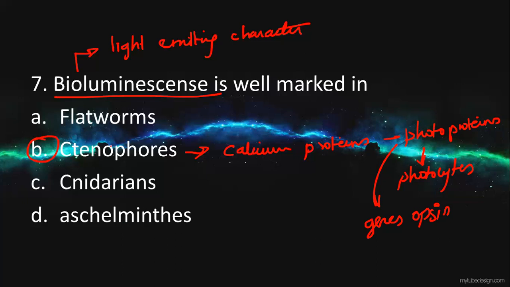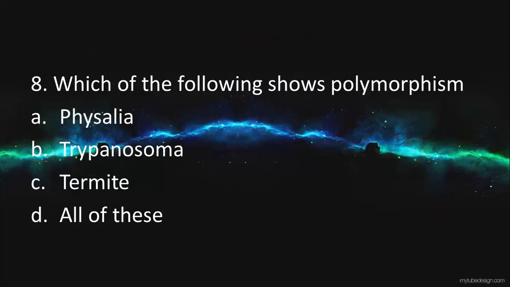Let's move to the next question, that is, which of the following shows polymorphism? Polymorphism means multiple morphological structures. Here you have to remember a lot, because among these options, Physalia, Trypanosoma, and termite, even Trypanosoma and termite show polymorphism, but Physalia is one of the organisms which shows the maximum polymorphism.